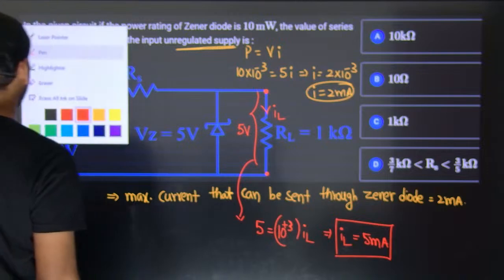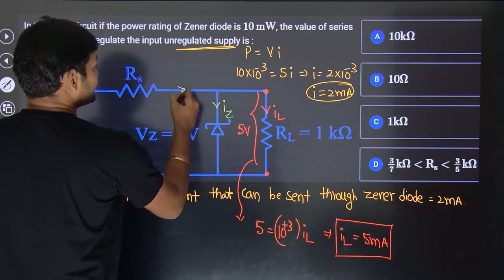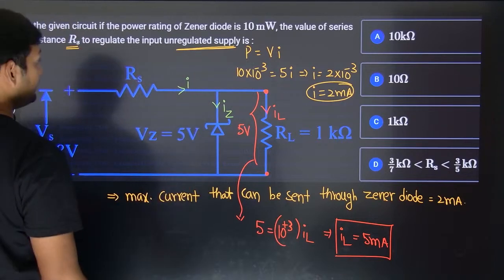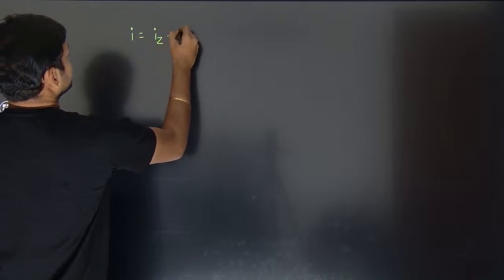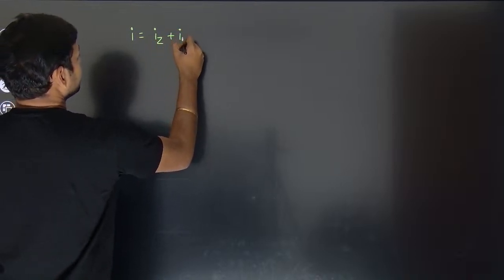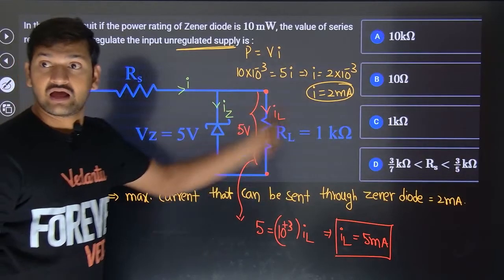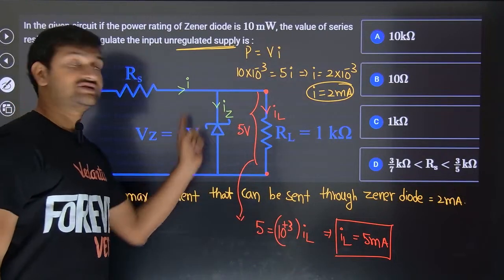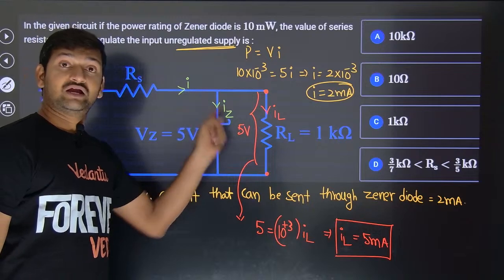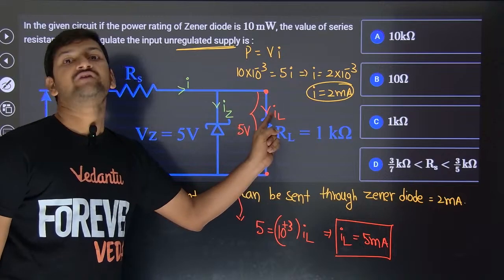And how much current goes through the Zener diode? Write it as Iz. Let the total current be I. Using common sense, I is Iz plus IL. Now, what can be the maximum current? IL is fixed, you can't do anything to that, because once the breakdown happens, the voltage will be 5, so it is always 5 milliamp.